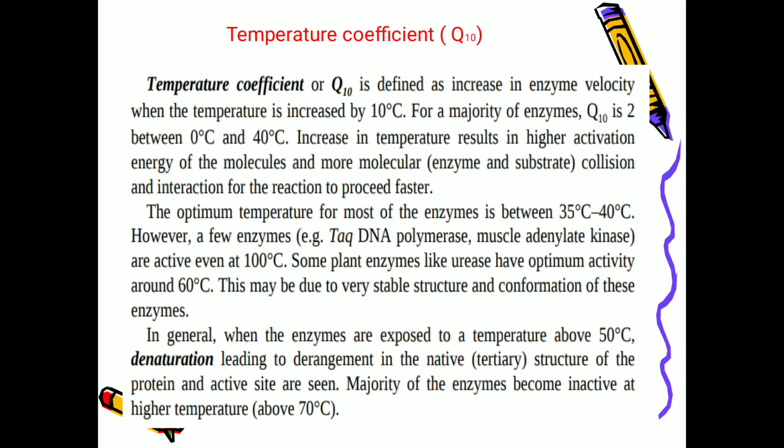See, how the enzyme will be in the active form is that the proteins are first in the primary structure, then secondary structure, then the tertiary form of the structure. And for all the enzymes to be active, those should be in 3D structure, that is tertiary form, then only the active site will be formed.